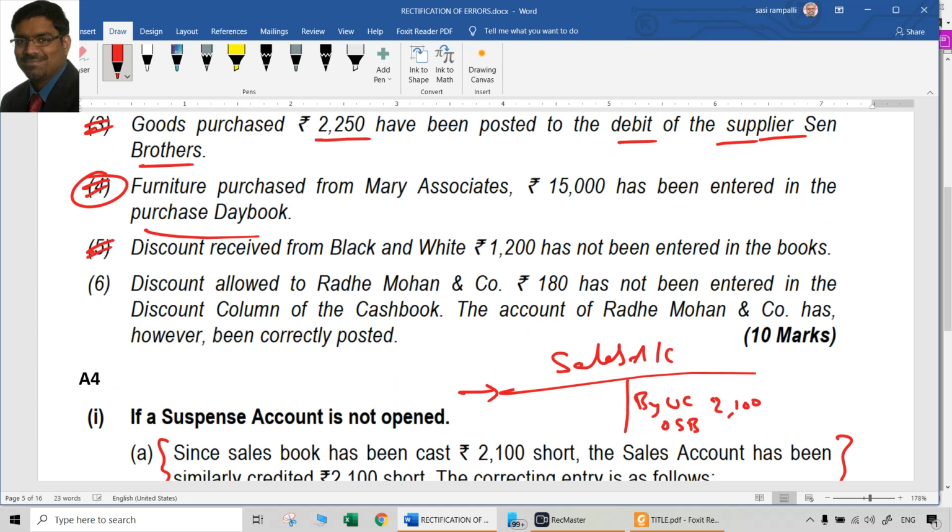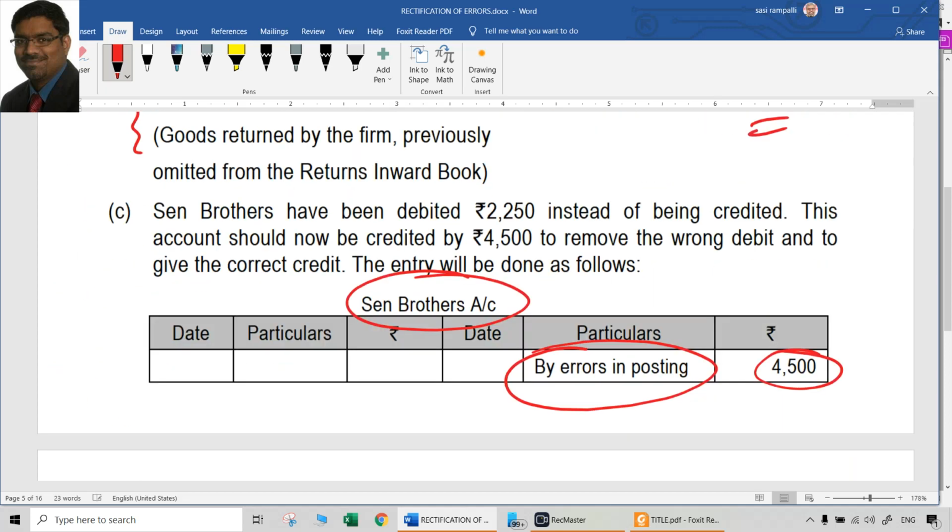Next, discount received from Black and White, 1200, has not been entered in the books. When it is not entered, it is an error of omission. Now you have to enter discount received. It is an income, so income has to be credited. From whom did we receive it? Black and White. So Black and White account debit, discount received account credit. That should be the entry.